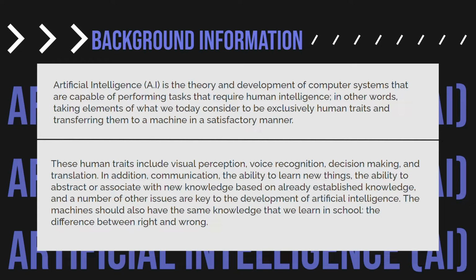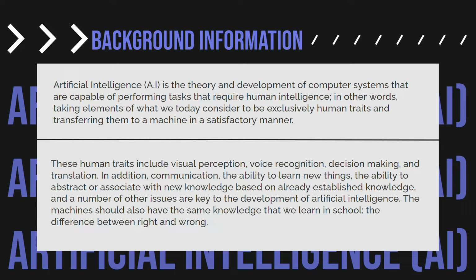In other words, taking elements of what we today consider to be exclusively human traits and transferring them to a machine in a satisfactory manner. These human traits include visual perception, voice recognition, decision making, and translation. In addition, communication, the ability to learn new things, the ability to abstract or associate with new knowledge based on already established knowledge. And a number of other issues are key to development of artificial intelligence.